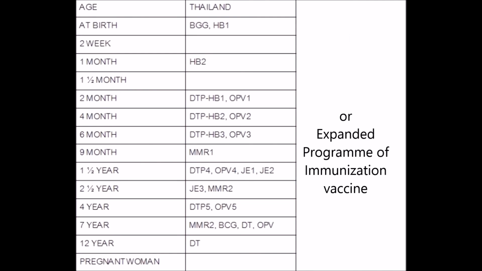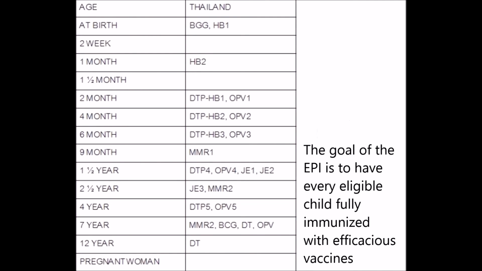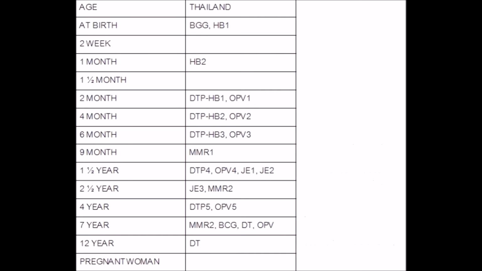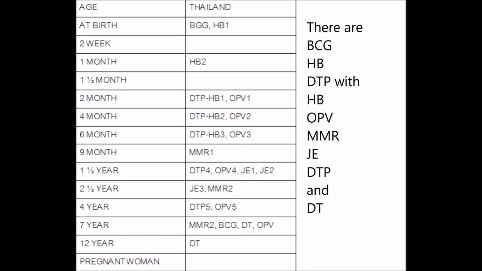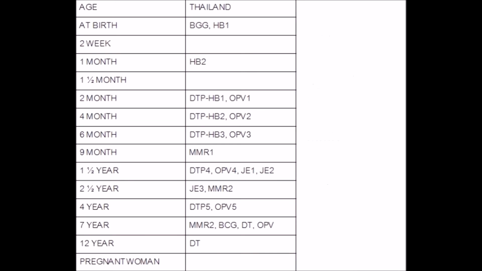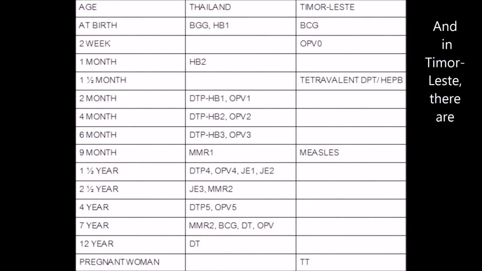EPI vaccine, or Expanded Program on Immunization vaccine. The goal of the EPI is to have every eligible child fully immunized with efficacious vaccines. Nowadays, Thailand has 8 vaccines that are compulsory by the Ministry of Public Health on the EPI to give to every child. They are BCG, HB, DTP with HB, OPV, MMR, JE, DTP, and DT. And in Timor-Leste, there are BCG, OPV0, tetravalent, DPT or Hep B, measles, and TT.